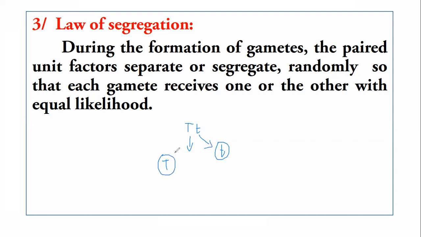The law of segregation is also known as the law of purity of gametes because we have pure gametes that contain only a single copy of the gene. So in this, gametes will form and these gametes receive a single copy of the allele, a single copy of the gene.